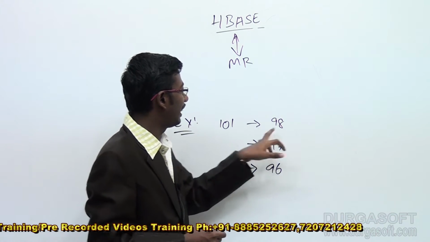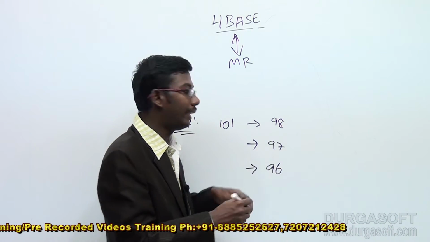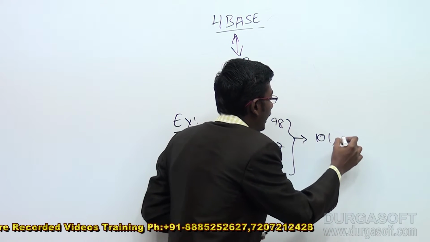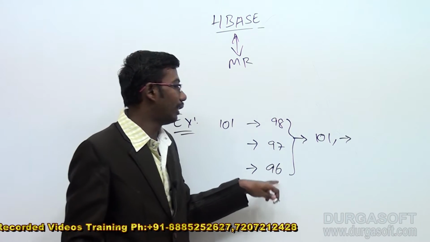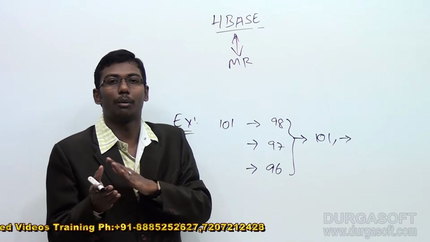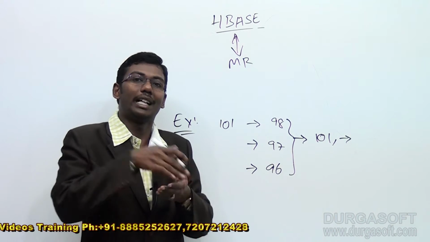Let us look at it here. As a versioned database, it contains all 3 records. It maintains record 101 with the marks 98, 97, 96. We can also check the earlier updates, on top of which records we changed and what values we changed.